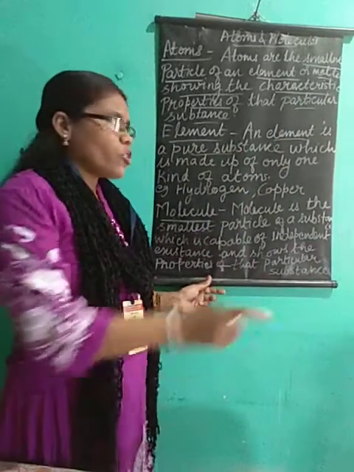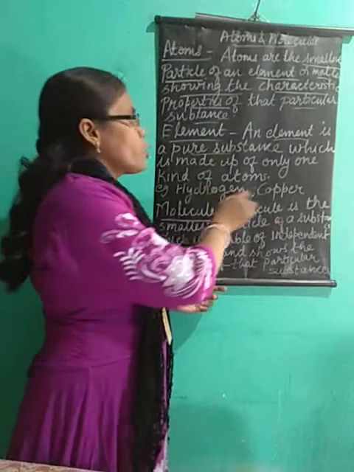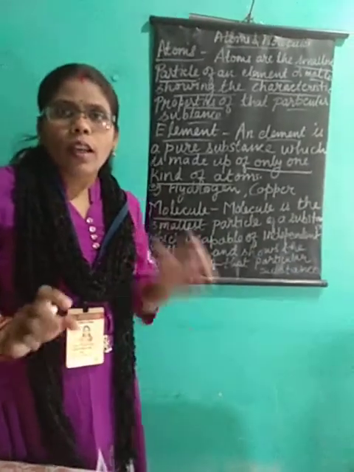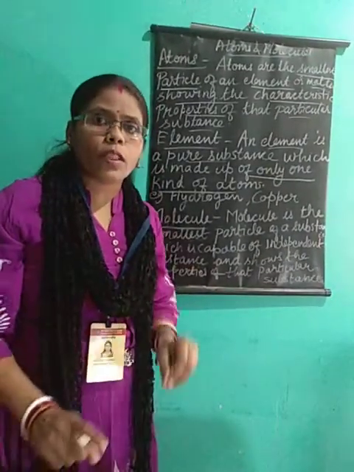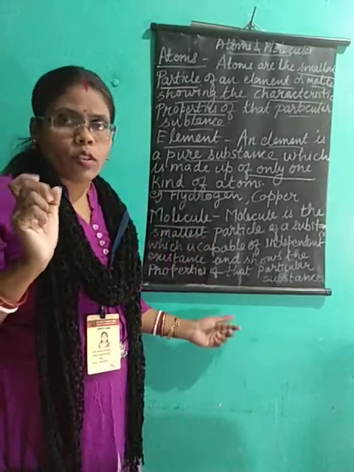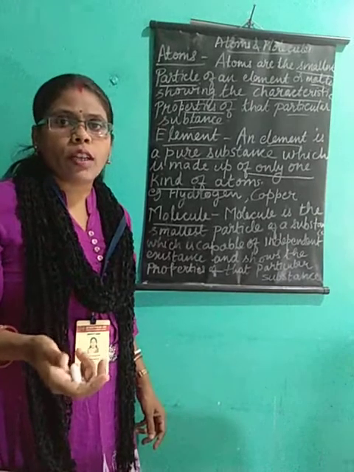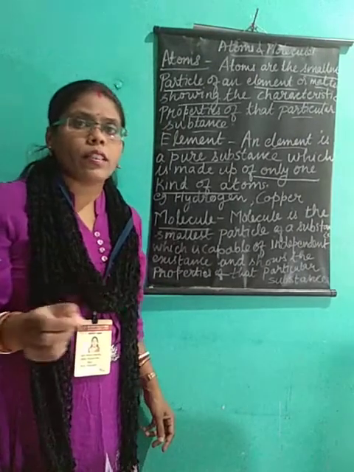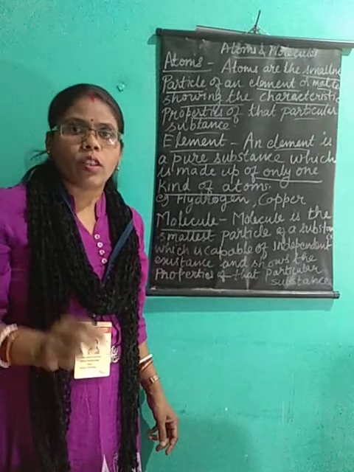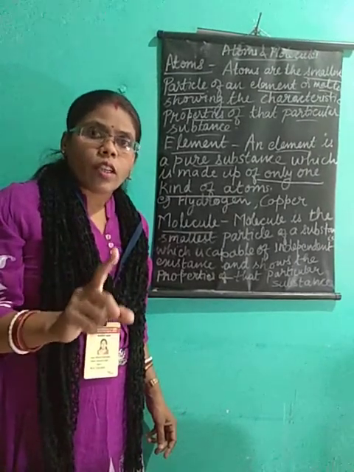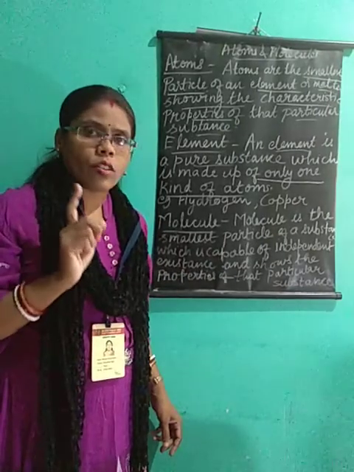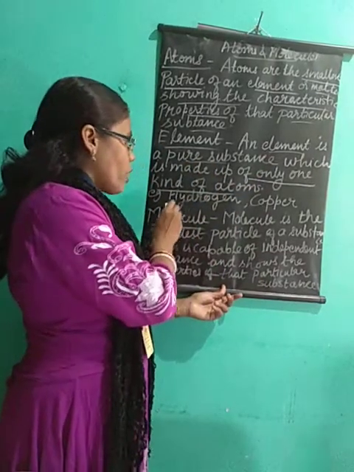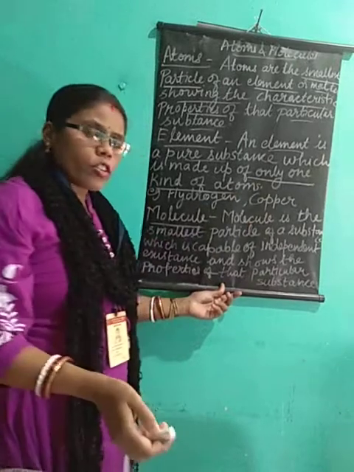An element is a pure substance which is made up of only one kind of atoms. So when I say hydrogen element, it is made up of hydrogen atoms only. It doesn't contain any other element. Oxygen atoms are not present in hydrogen. Examples of elements are hydrogen, copper, oxygen, and more.